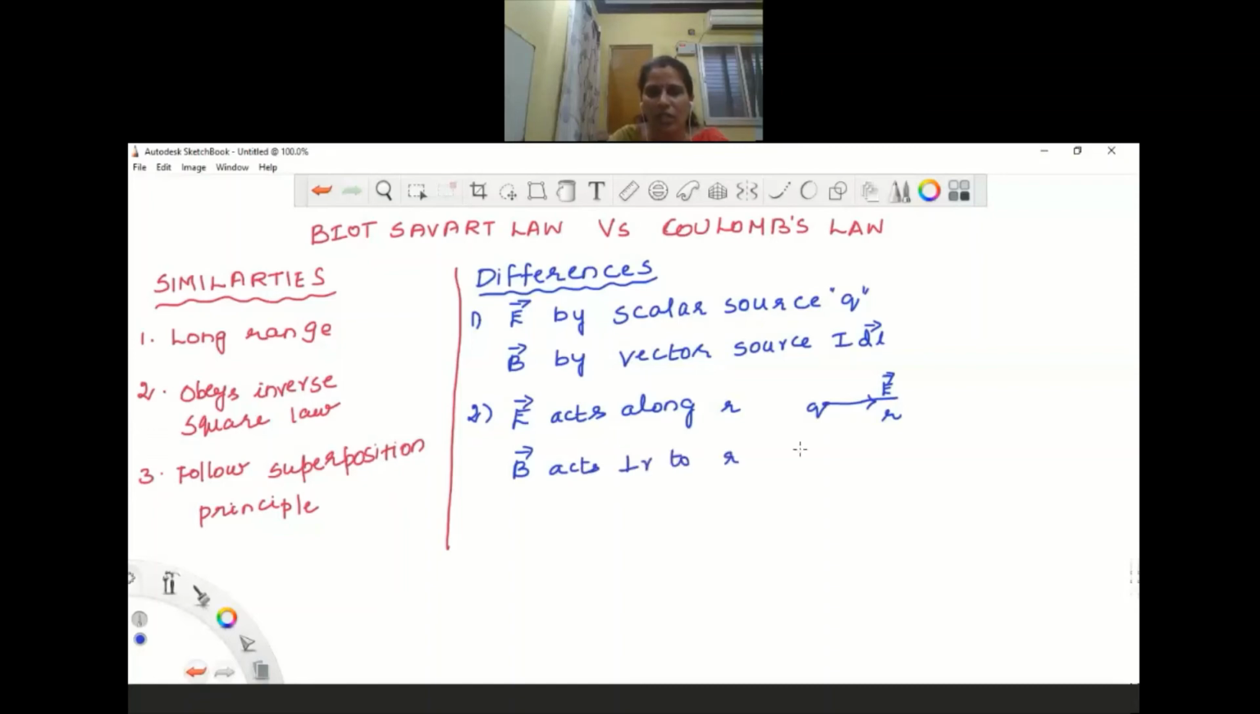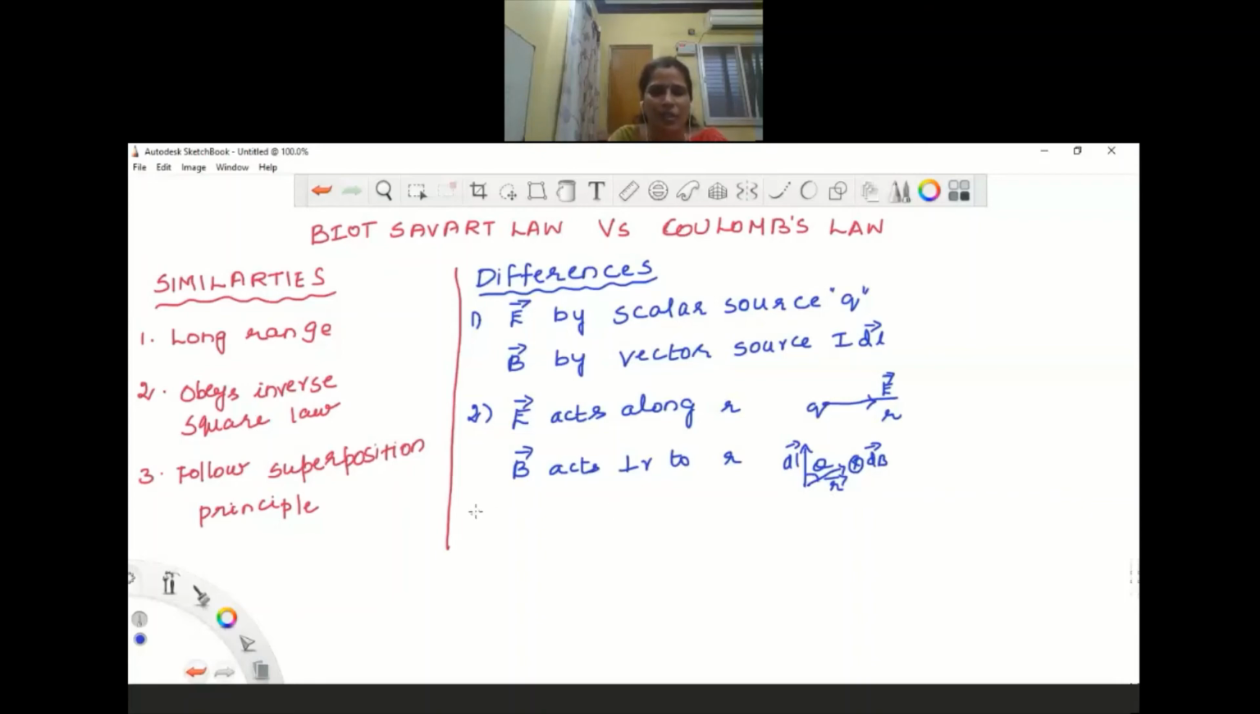So now let us assume this is the element length and this will be the R. And what is the direction of this magnetic field? I told you that the magnetic field is perpendicular to the plane containing this dl vector and r vector. So this is the second difference.